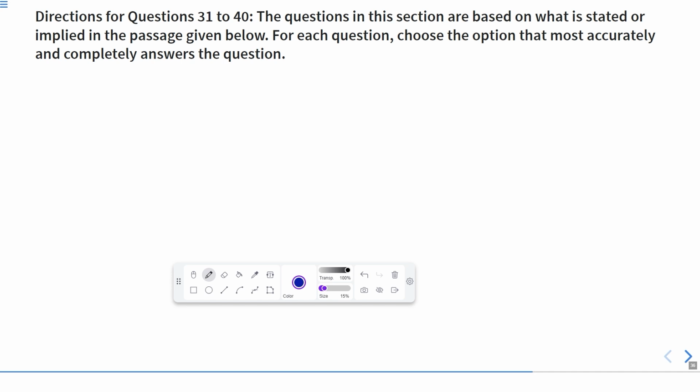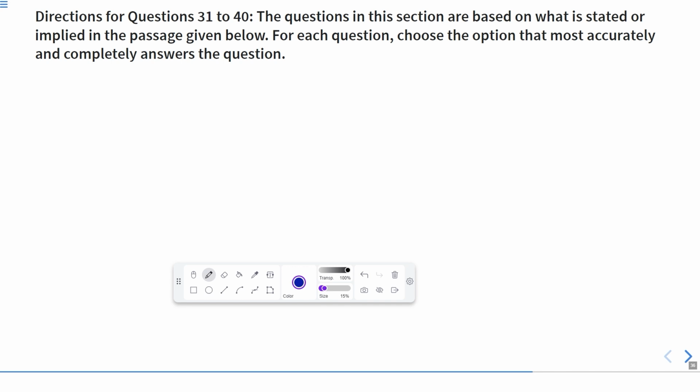For each question, choose the option that most accurately and completely answers the question. It means first we have to read the entire passage, and after that, we have to look for the correct options, or we have to mark the answers. We have to figure out the answers from the passage that is given below.